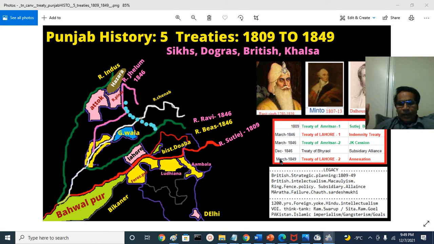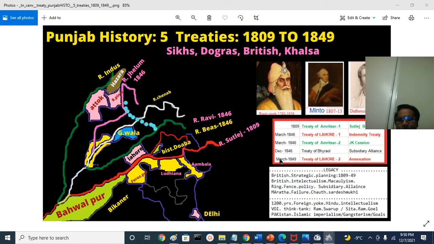A Board of Administration was formed. He was made chairman of the Board of Administration. That is just a title, a different title. Later they are called Chief Commissioners, later called Lieutenant Governors, later called Governors of Punjab, that is the British Punjab territory. Essentially, the leader who administered it first was Henry Montgomery Lawrence.